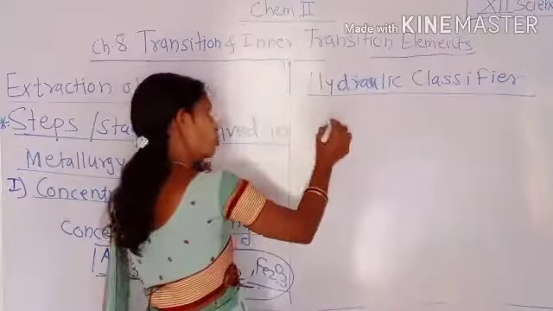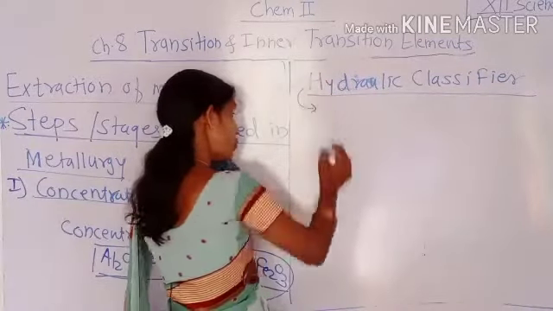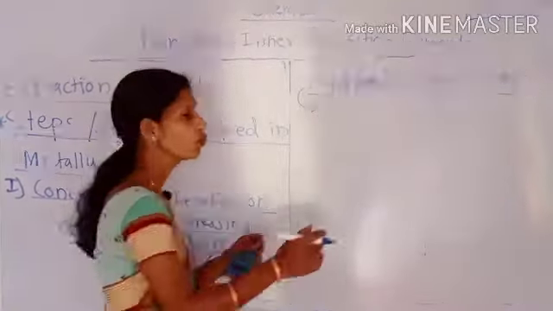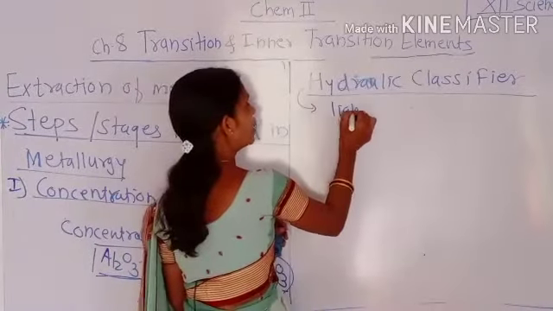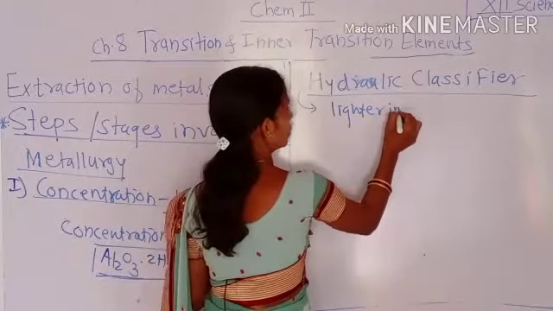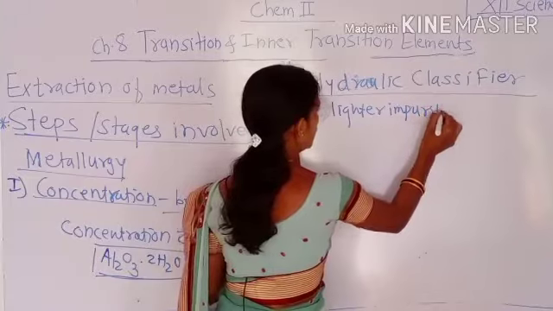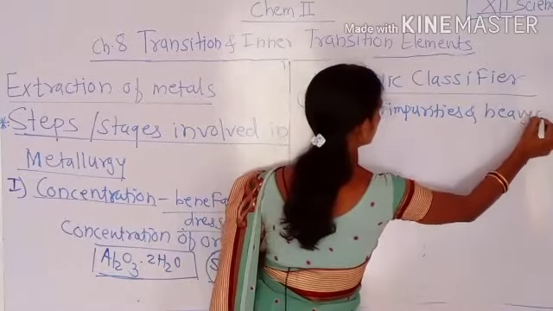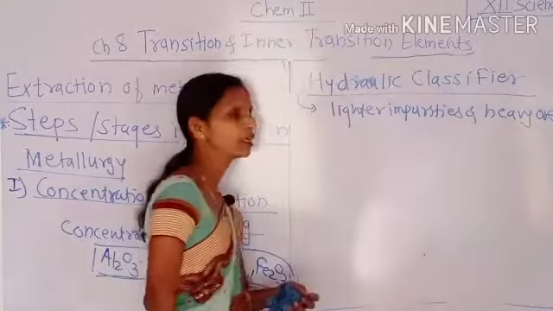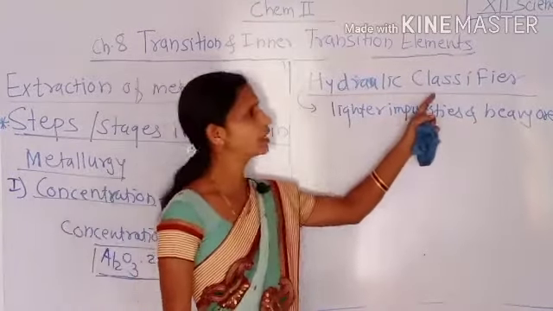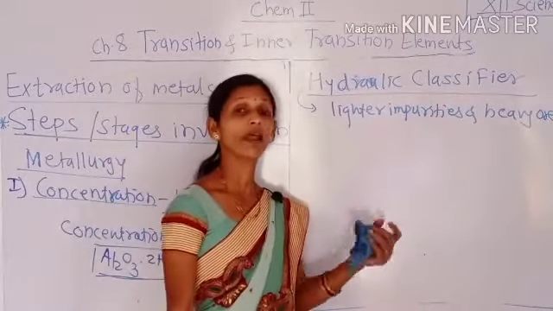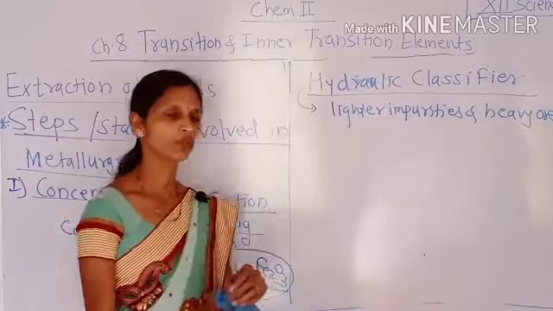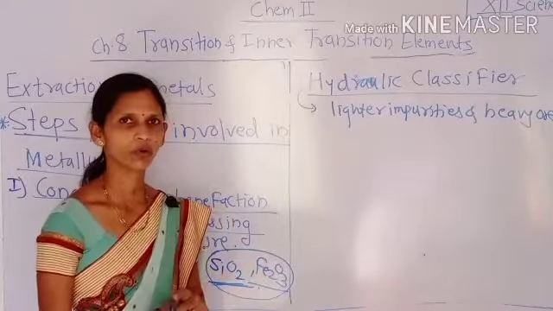method, which is used for ores having lighter impurities and a heavy ore. The ore is heavy, and if the gangue particles are lighter, then the hydraulic classifier is used, as well as the gravity separation process is used for the concentration of ore.